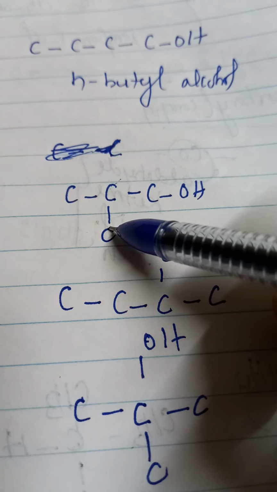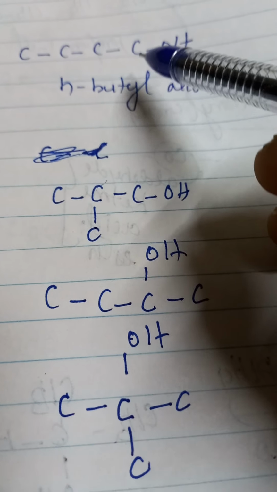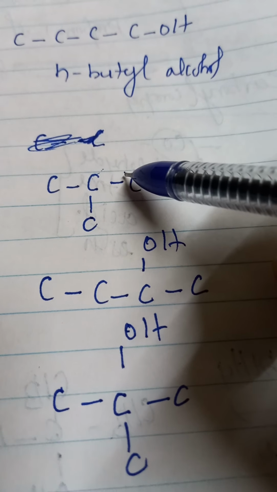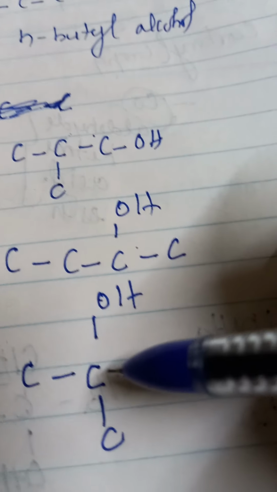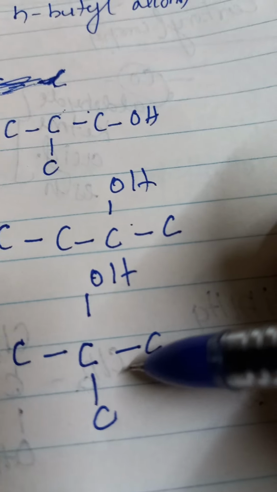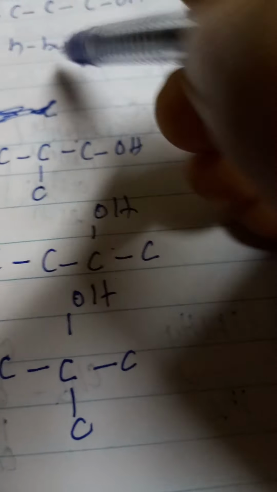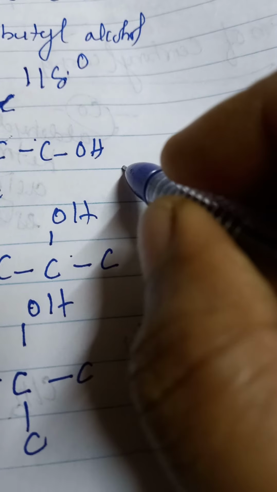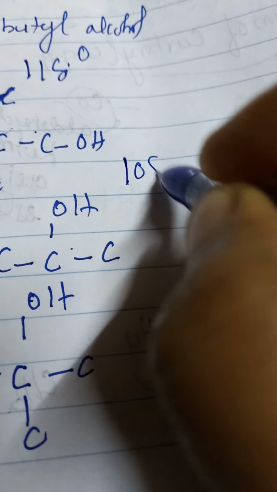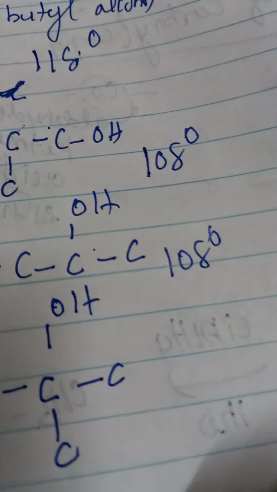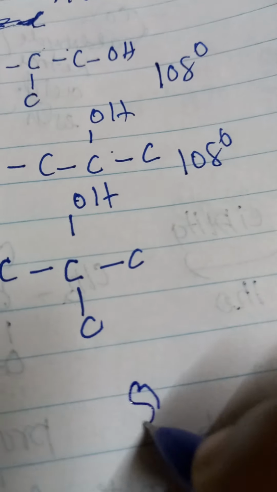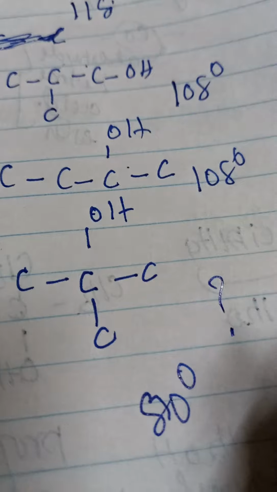This isobutyl, when compared to that one, occupies somewhat lesser area. This is secondary butyl, also somewhat lesser area. See, this tertiary is more compact, occupying very little area. The boiling point for this one is 118 degrees. This is 108 degrees. This also 108 degrees. This one is only 80 degrees. What is the reason?